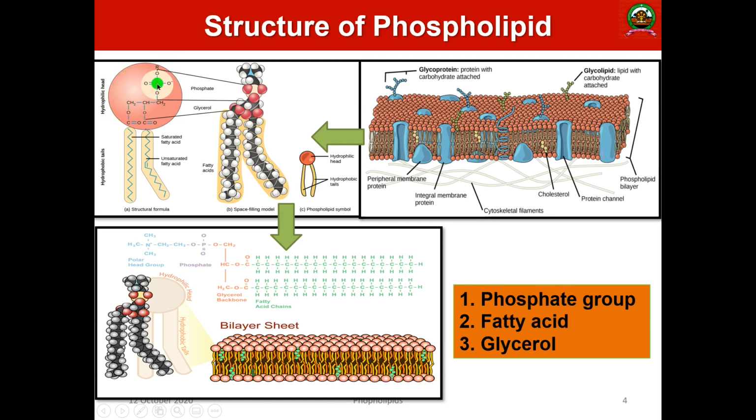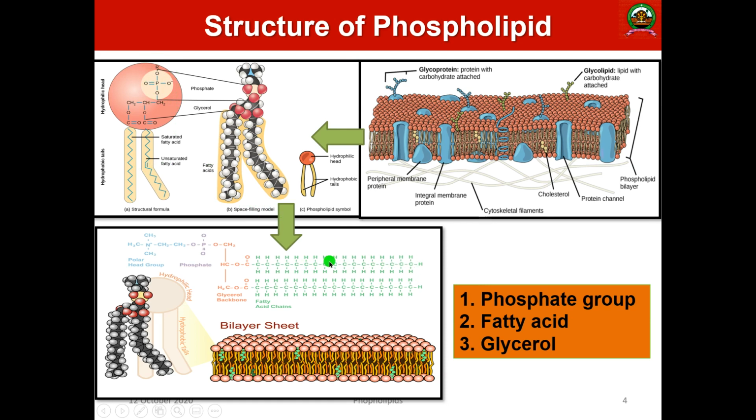So the heads are hydrophilic, they are negatively charged. Why? Because you can see the presence of free oxygen, and that is why it is negatively charged. They are highly ionized, they are hydrophilic, that is water loving, and this end is a hydrophobic tail. This is the structure, and this head has some additional side group also. If you look at this particular structure in detail, this is what I told you.